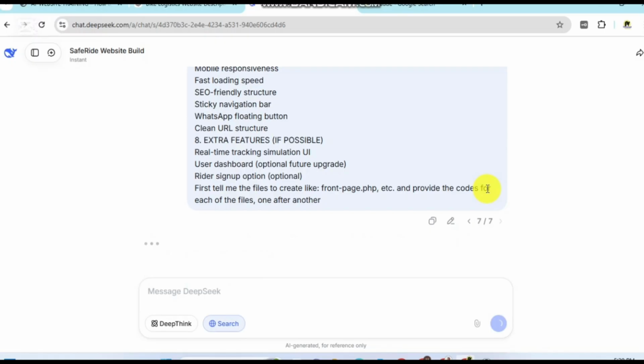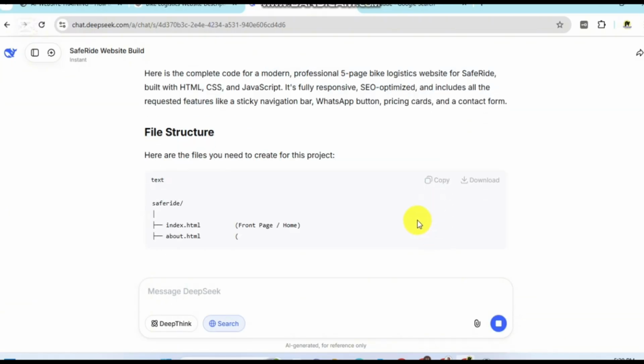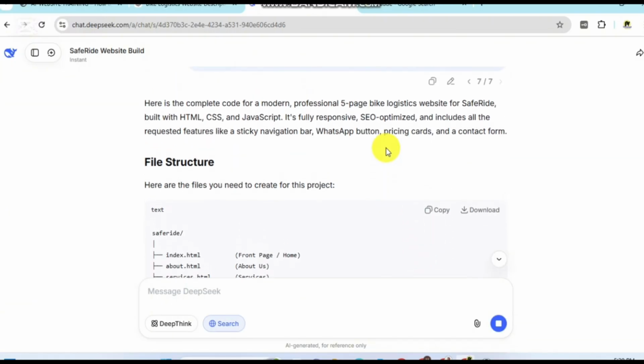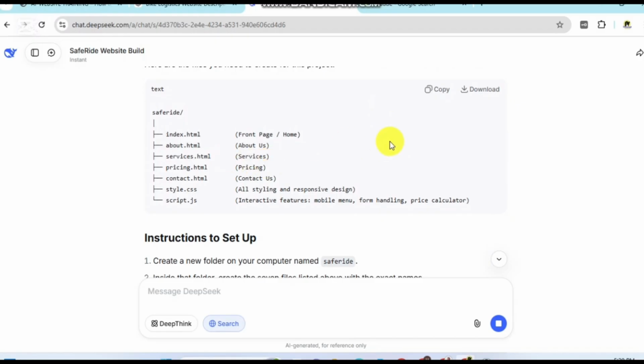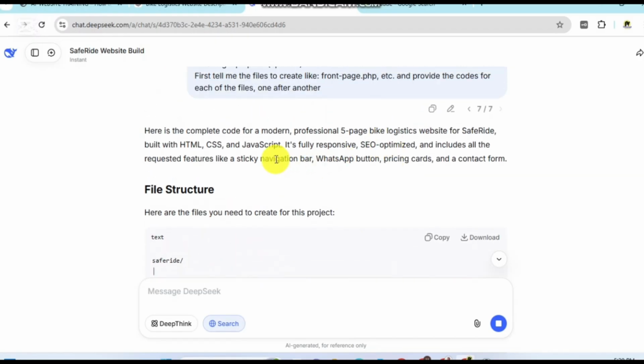Then we present. Let's see. Okay, it's generating. It will put up the structure for us, then start providing the code and tell us how we are going to implement that as well. So here is the complete code.